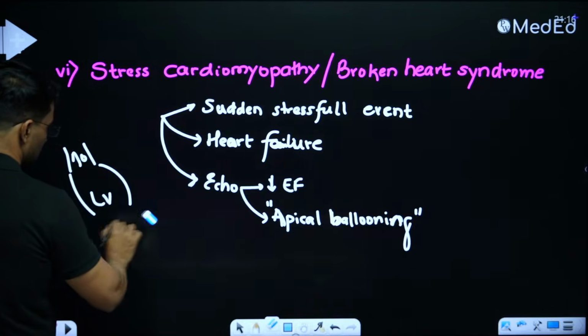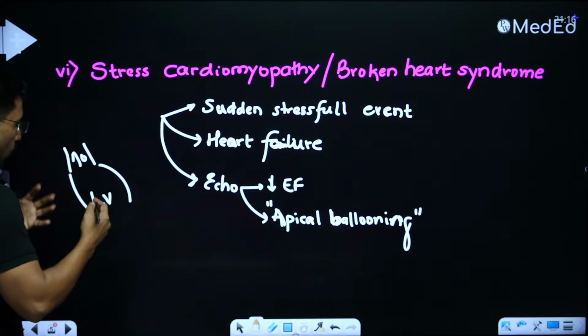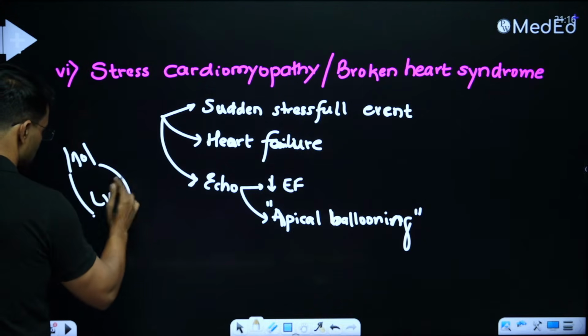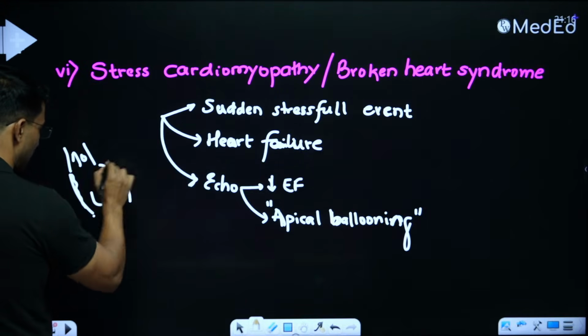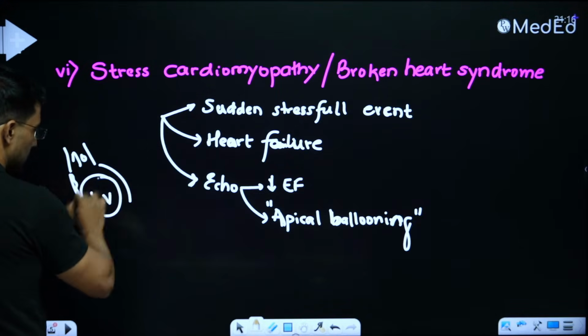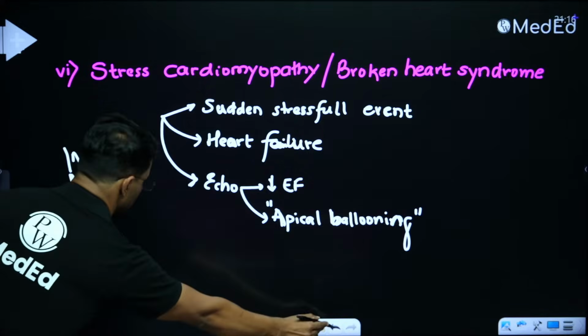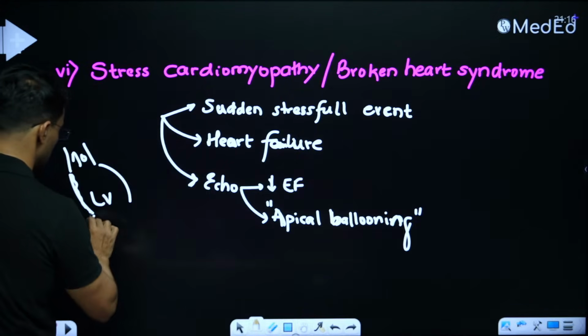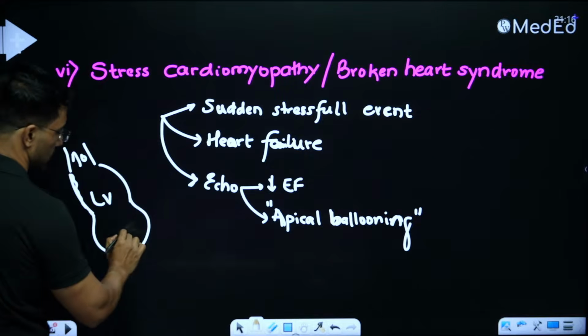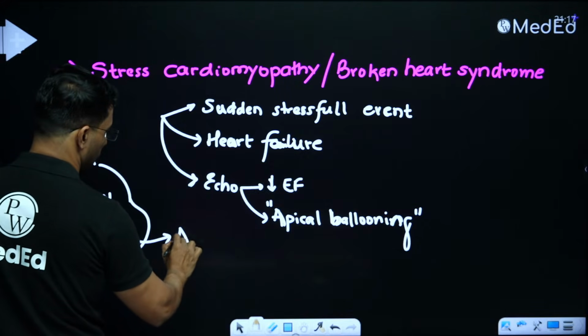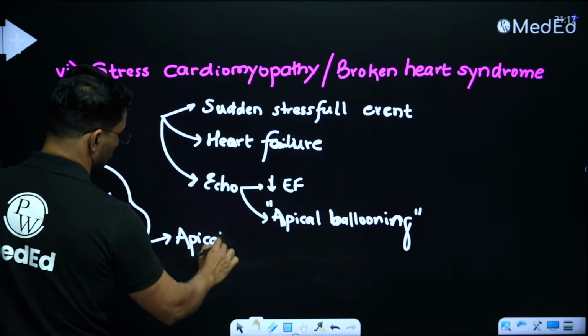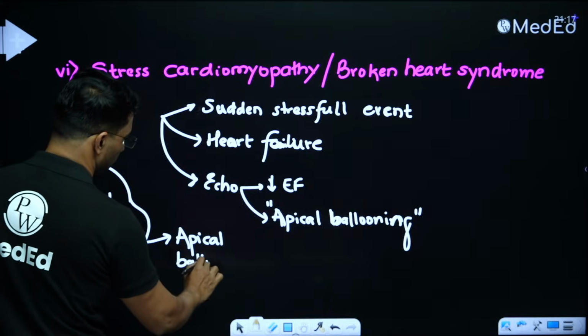Now, sudden stressful event leads to catecholamine surge, and that makes this left ventricle, especially the outflow tract, contract heavily. Pressure builds up in this left ventricle. The pressure gets directed towards the apex, and the apex becomes dilated. So this dilated left ventricular apex is what we call as apical ballooning. That's why it is called as apical ballooning syndrome.